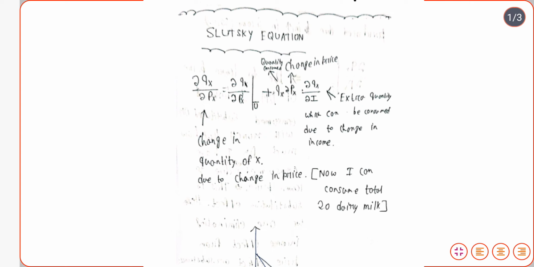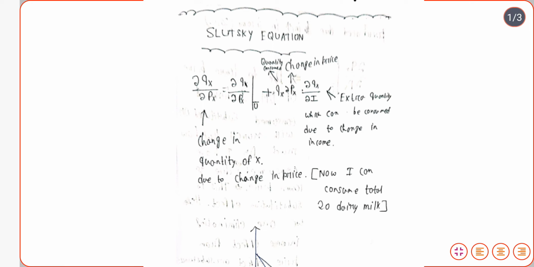What is price effect? Price effect is basically the change in the quantity demanded of a good due to a change in the price. Suppose the quantity of potato that I demand at 20 rupees a kilo is 3 kilos. So I am demanding 3 kilos of potatoes if the price is 20 rupees per kilo.